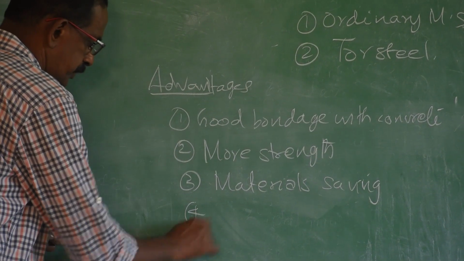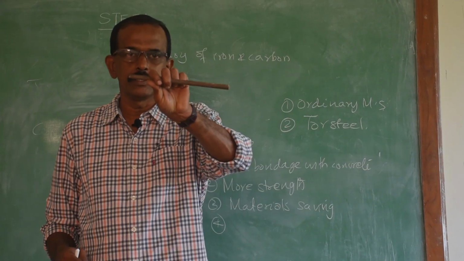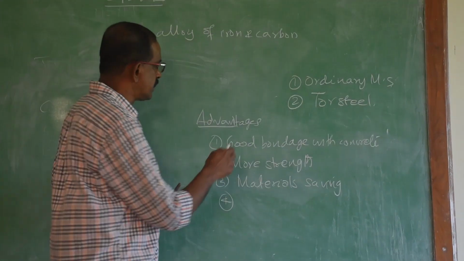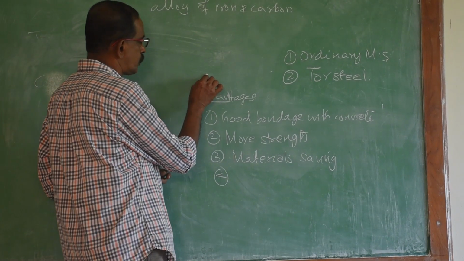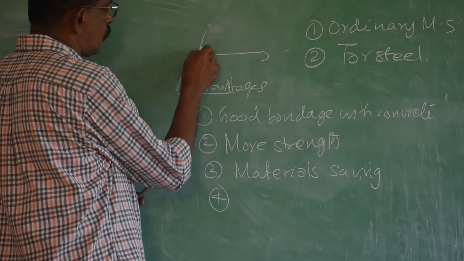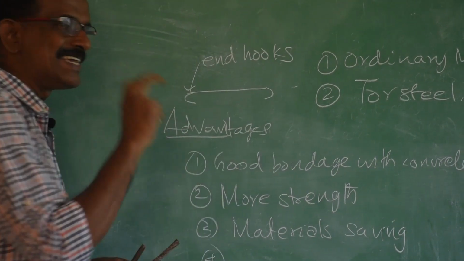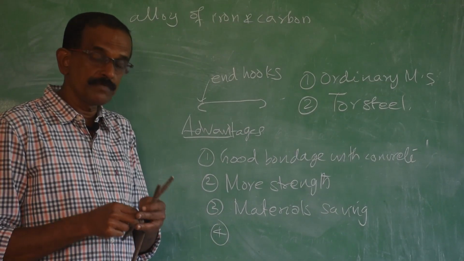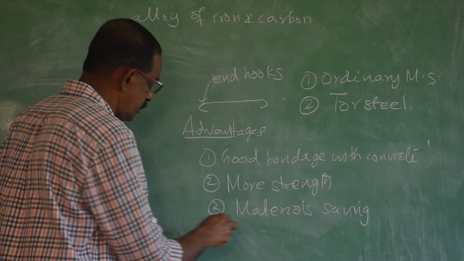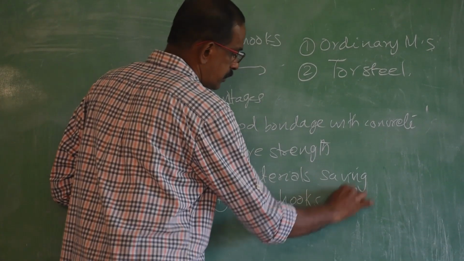Next advantage, as I told you, in olden days people were using only ordinary mild steel. So, if you observe any old building or dismantled structure, there you can see ordinary mild steel, and if you observe closely you can see the ends are made like this. These are called end hooks. That is for providing grip or bondage with concrete. But if you are using torch steel, these end hooks are not required.